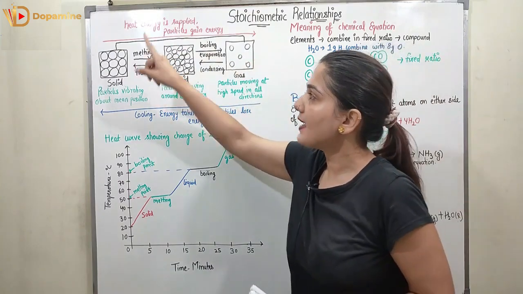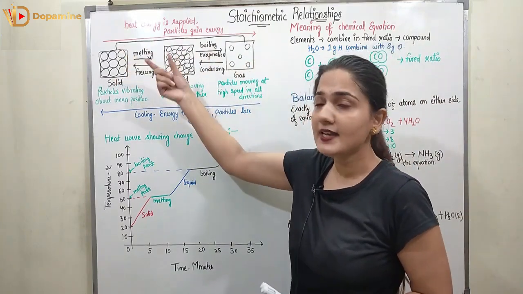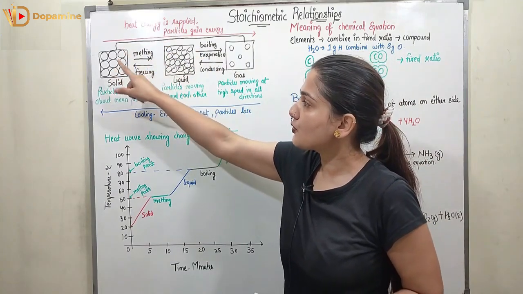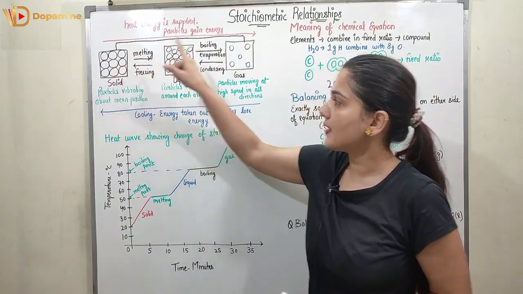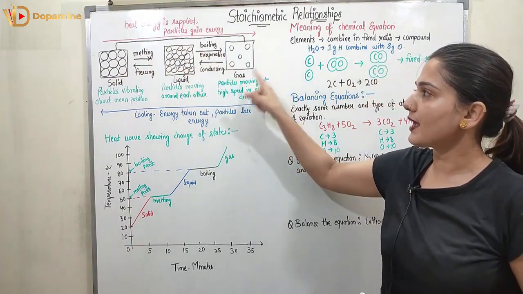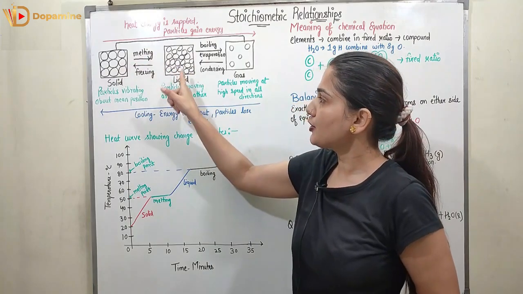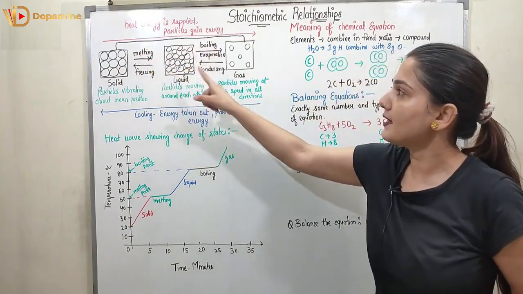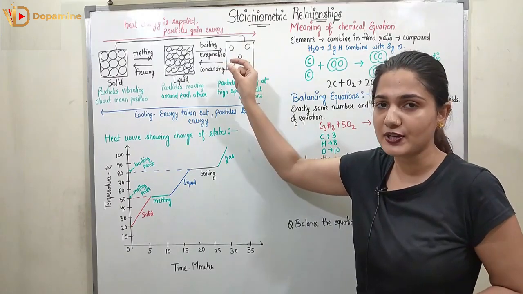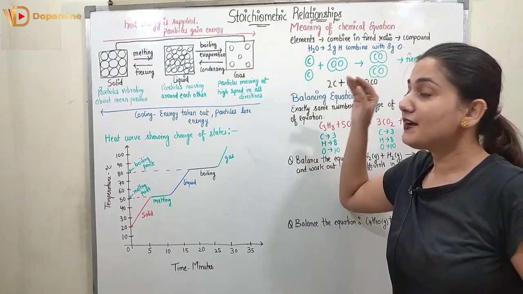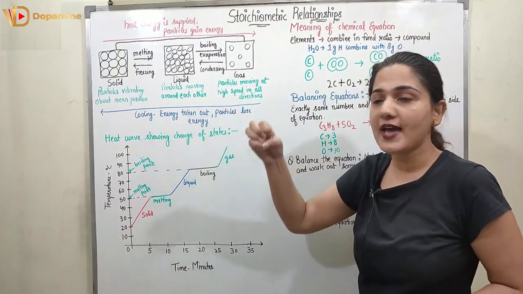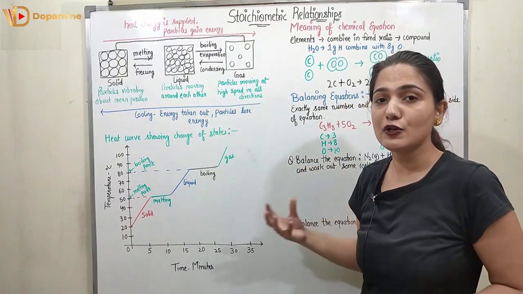Now if I increase the temperature, if I supply the heat energy, the particles, the atoms, are going to gain energy. From the solid form they can convert to the liquid form, and from the liquid form they can convert into the gas form. Solid conversion to the liquid is known as melting, and the liquid conversion to the gas is known as boiling, or it is also known as evaporation. Now if I reduce the heat, if I cool down, if I take out the energy from the system, particles are going to lose energy.